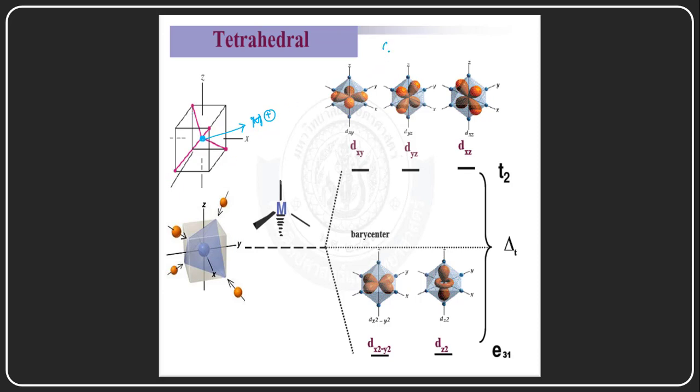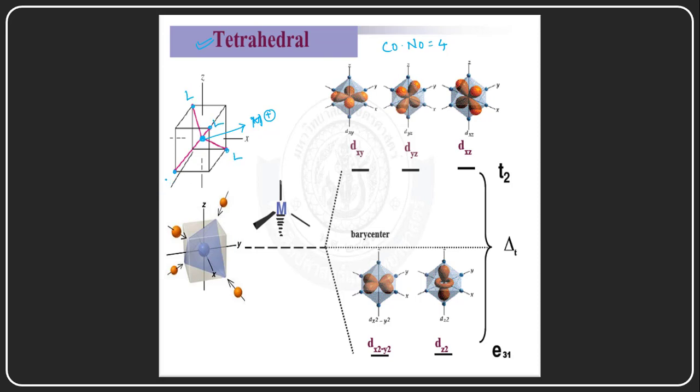So the coordination number is 4, and for coordination number 4 we are discussing the tetrahedral complex. This is a central metal cation, and these 4 points are considered as the